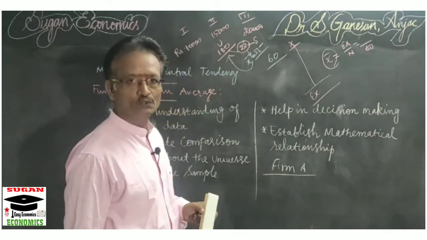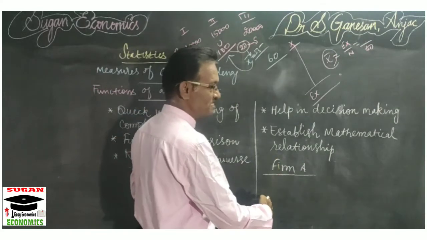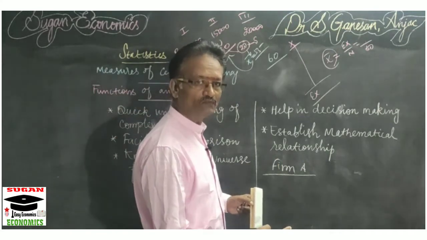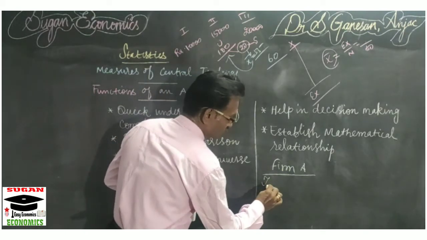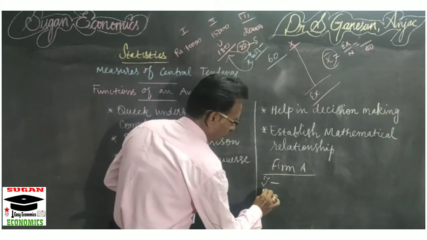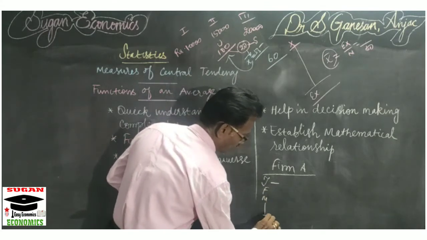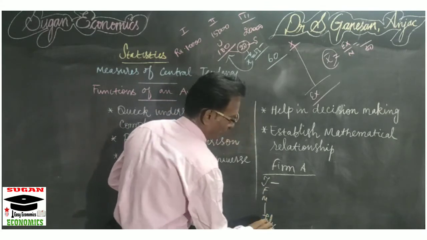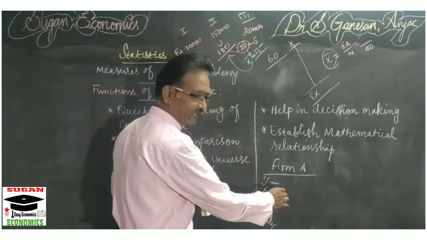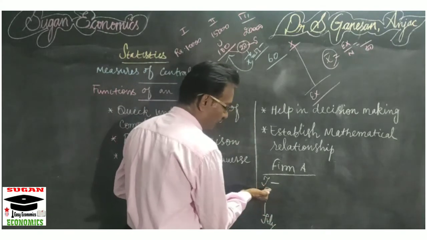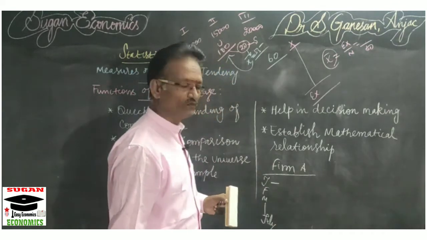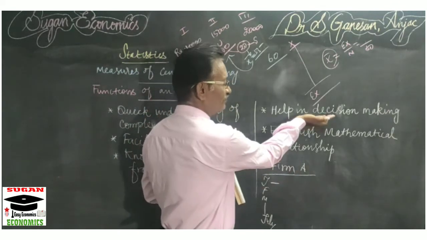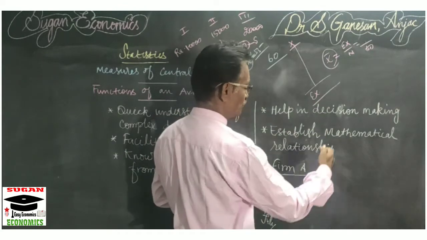It has to analyze the sales value of a few months, for example January, February, March, up to July. You can take the average, and if the average over a period goes on increasing, the firm has to make a decision to produce more.